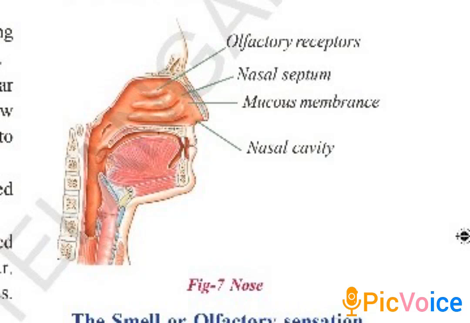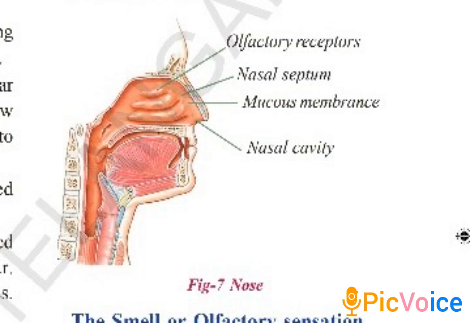The next sense organ is the nose. Look at the diagram of different parts of the nose. The external nose has two nostrils in it and they lead to the nasal cavity. The nasal septum divides the nasal cavity into two halves.